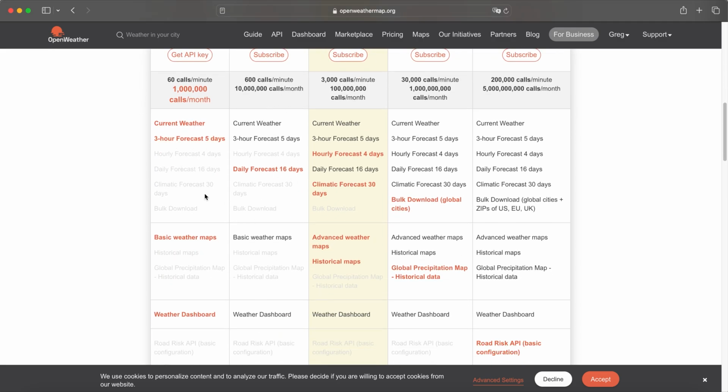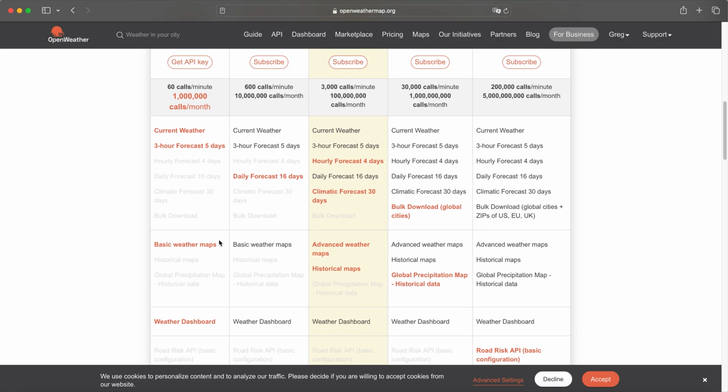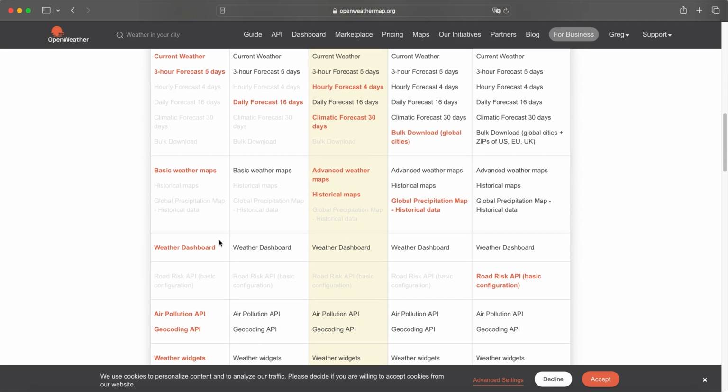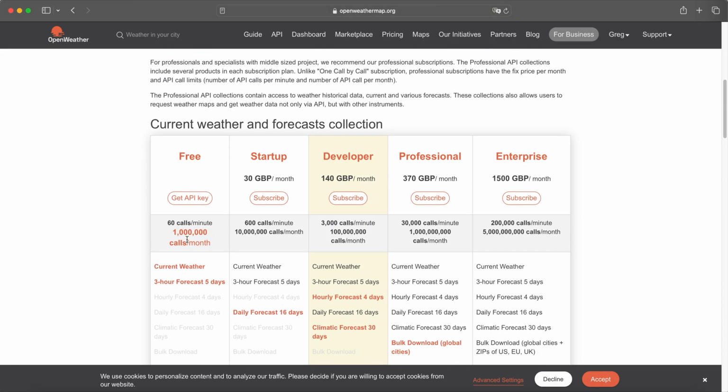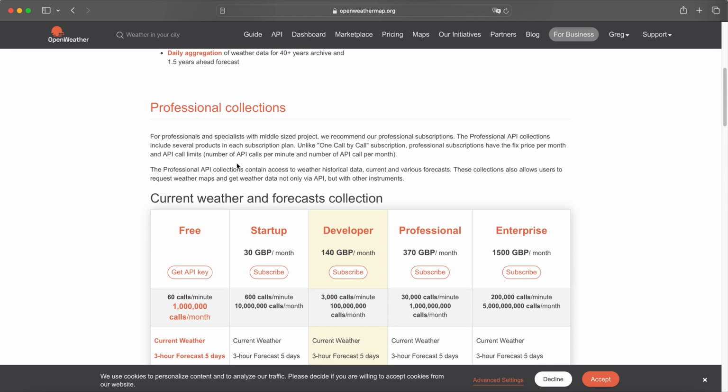There is only the current weather. You cannot get a daily forecast. There are a lot of things that you are not provided. But whenever you are learning, that's enough for you. And if you've got problems with that, get an API key is over there.